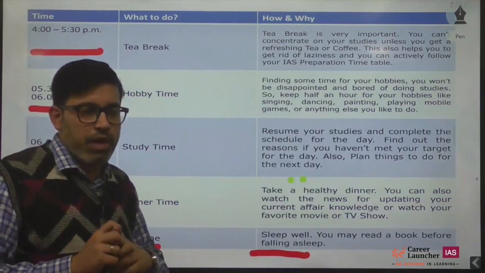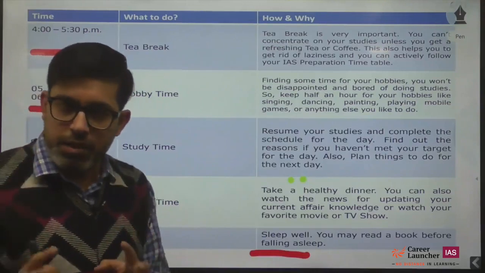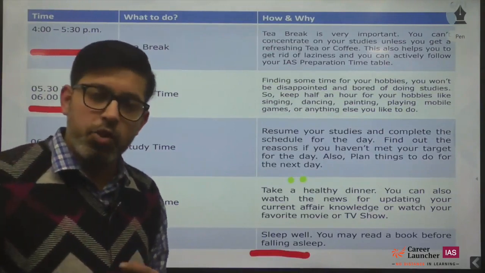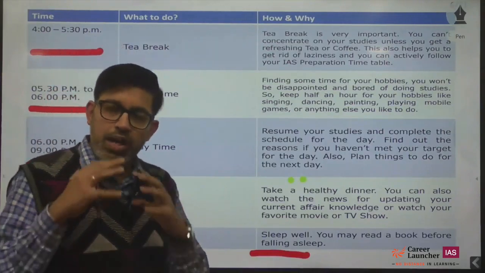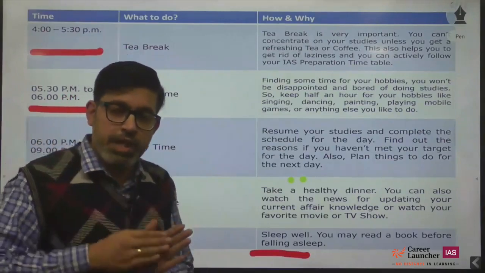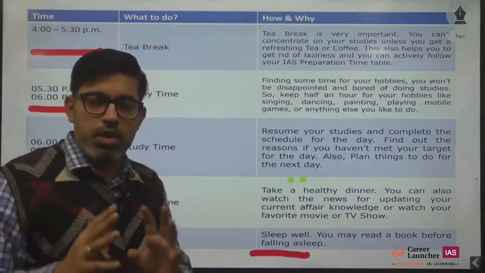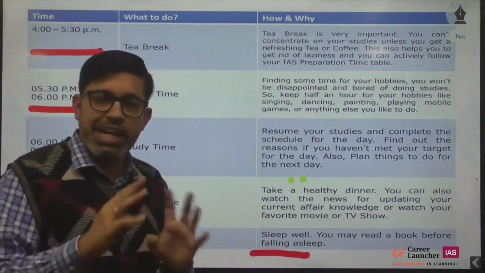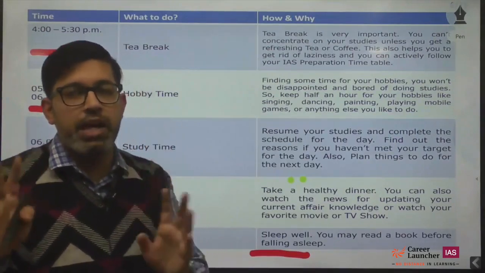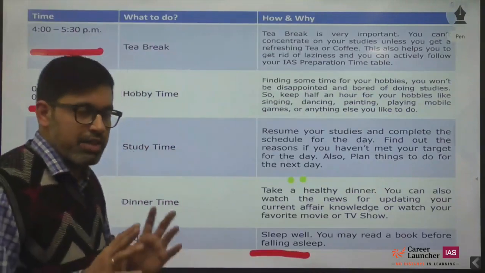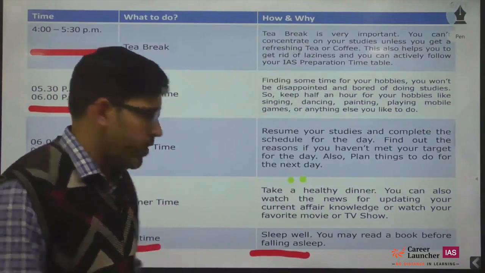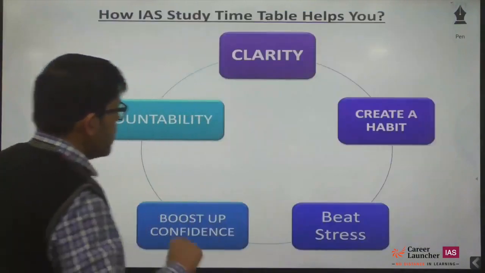One thing that I would recommend to somebody who is working or who is in their graduation and simultaneously preparing for UPSC: do not hurry with your preparation, because you have less time, so it may take you longer to prepare. A normal UPSC student may be able to prepare in 8 to 10 months; you may require 15-16 months. So have that in mind while preparing, because it's a complex examination and requires strategic thinking. Okay, now let's go a little ahead.